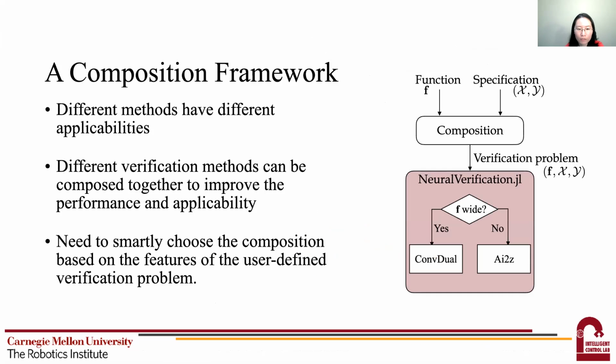But these findings motivate our current work, that is to compose different algorithms or methods together in order to leverage their unique advantages in solving real-world problems. This composition can naturally happen within our toolbox if we add an additional layer to existing solvers. For example, if a user wants to compute node-wise bounds, then we may just add a level of check to check the property of the network. If the network is wide, then we select conv dual. If the network is narrow, then we select AI squared.